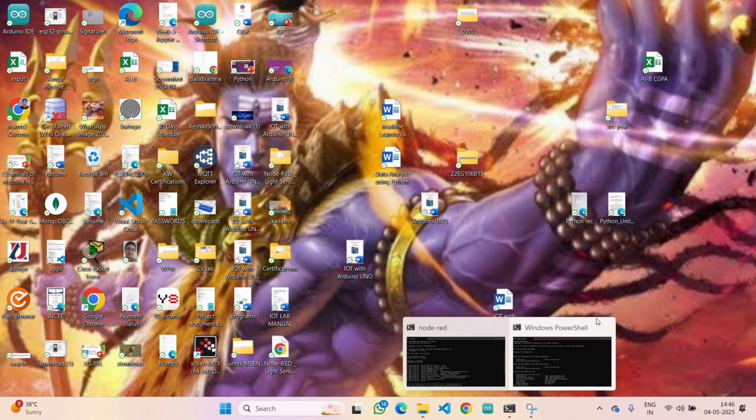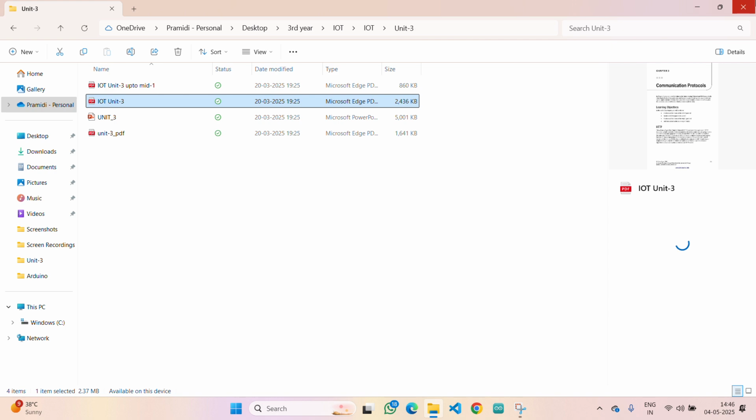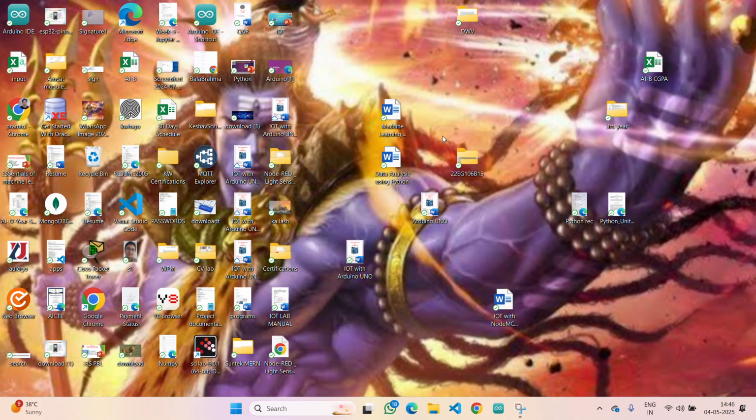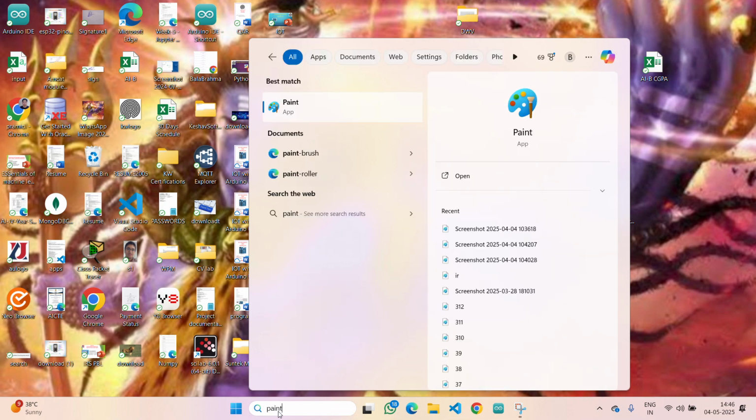Let me close all the things. Now I'll show you the hardware connections. And yes, let me show it here itself by simply drawing, because anyhow we have not got output due to that version, right? So simply I'll show you.